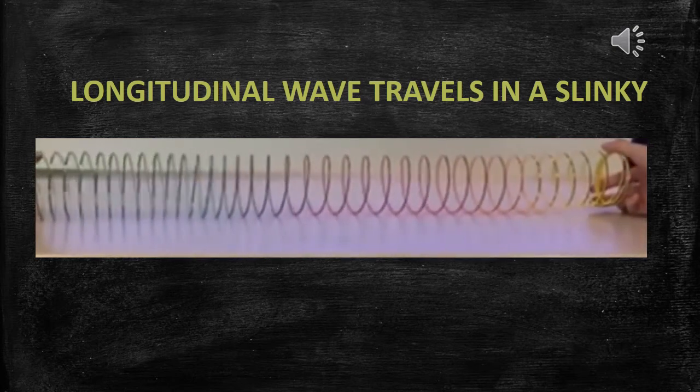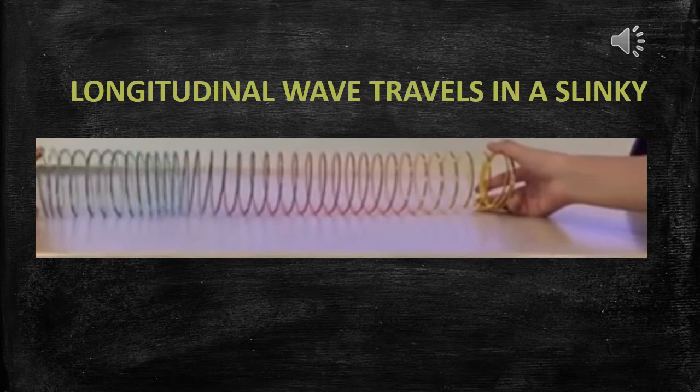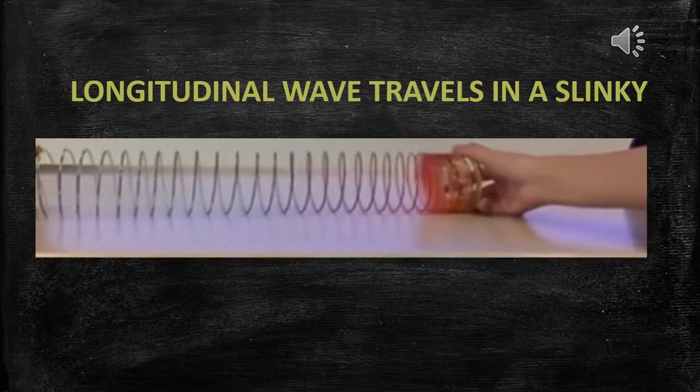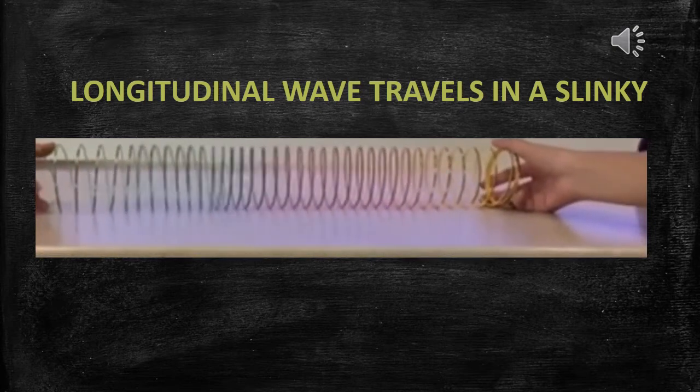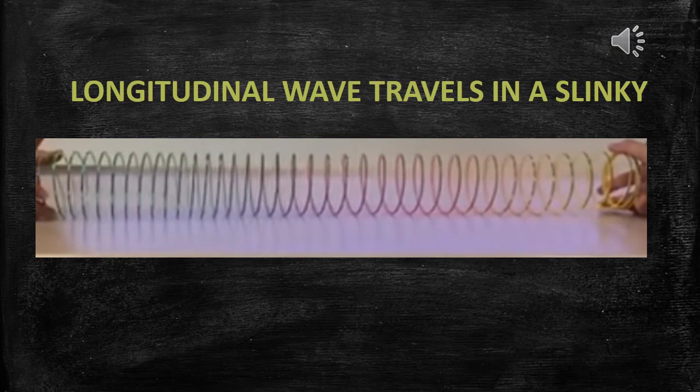In the next demonstration, we are going to see how the longitudinal wave is produced in the slinky spring. When the slinky spring is moved here and there in to and fro motion, the propagation of the longitudinal wave can be observed in the form of compressions and rarefactions.